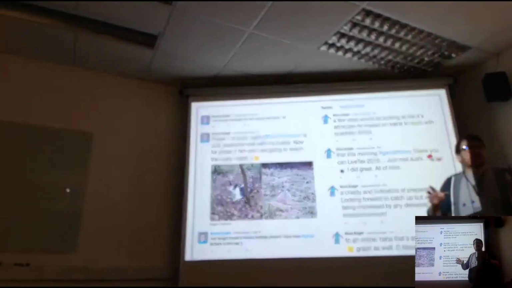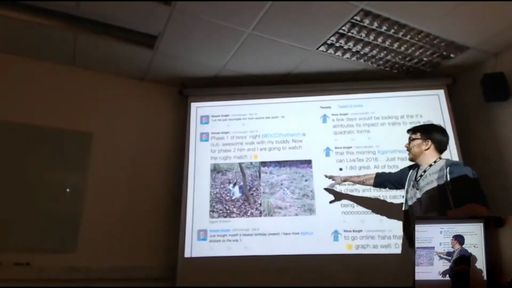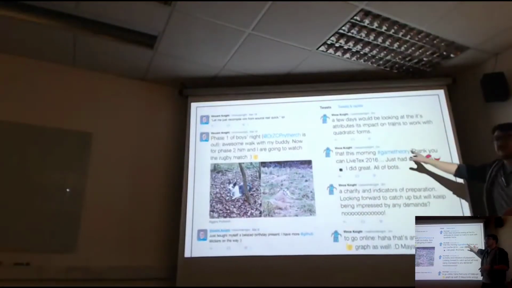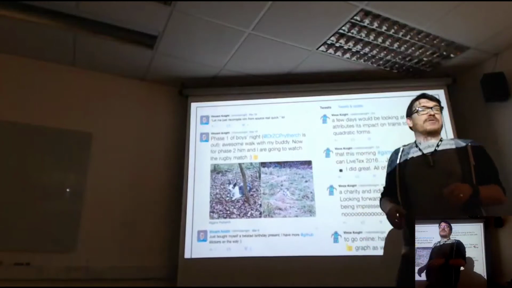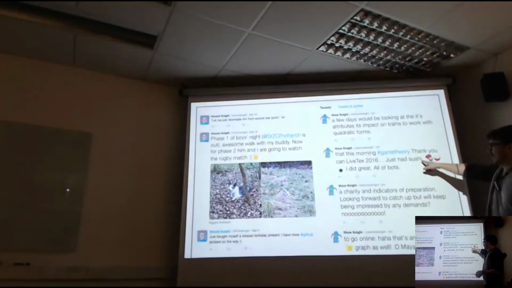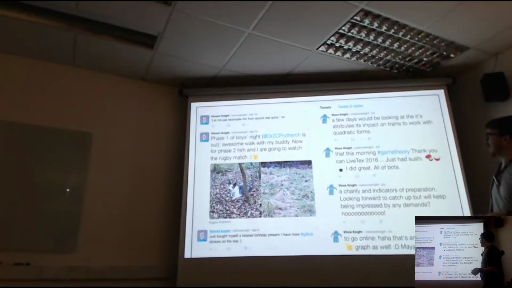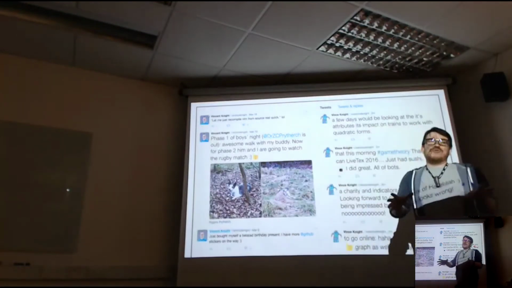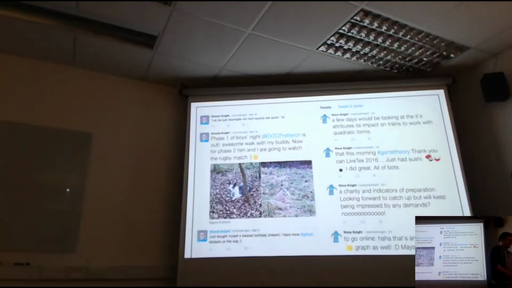Bit of a comparison, see how well we do. On the left here, we've got real tweets from Vince. On the right, we've got our tweet bot. This is just using the single word process. So we pick one word, we choose another. I quite like this one. That this morning, game theory, thank you, Can Live Tech 2016, just had sushi emojis. I did great, all of bots. Not really realistic, probably not something Vince is going to tweet.